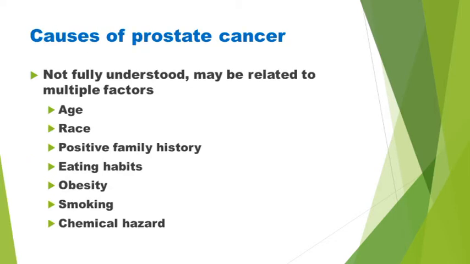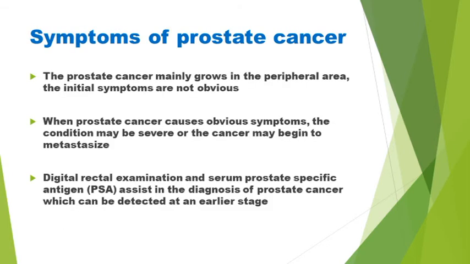The causes of prostate cancer are not fully understood. It may be related to multiple factors, such as age, race, positive family history, eating habits, obesity, smoking, and chemical hazard. Prostate cancer mainly grows in the peripheral area. The initial symptoms are not obvious. When prostate cancer causes obvious symptoms, the condition may be severe, or the cancer may begin to metastasize.